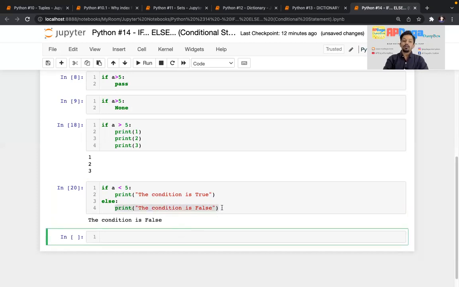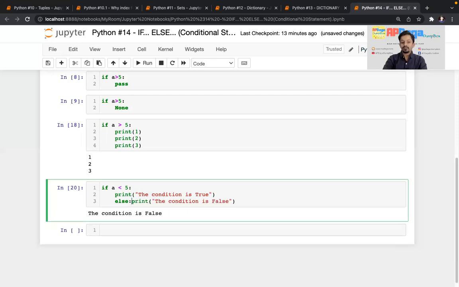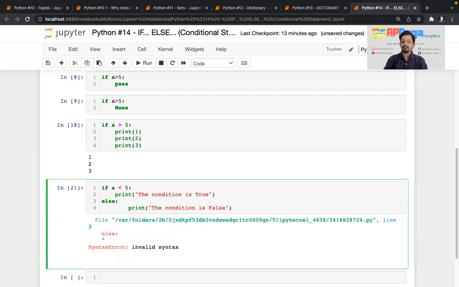Okay. Now, again, there is one mistake generally people do while writing this. Sometimes people write else over here, something like that. So it will throw an error. Why? Because of indentation issue. If and else should be indented correctly. You can see the starting point of if and else should be same.